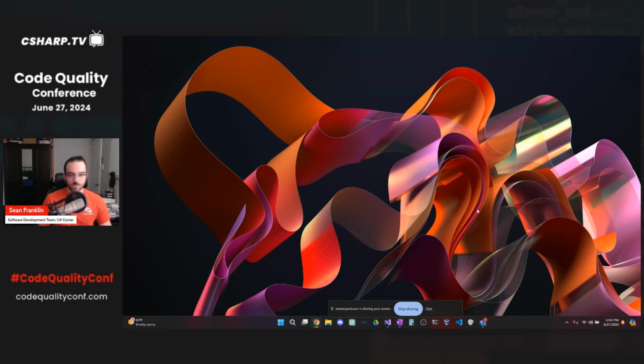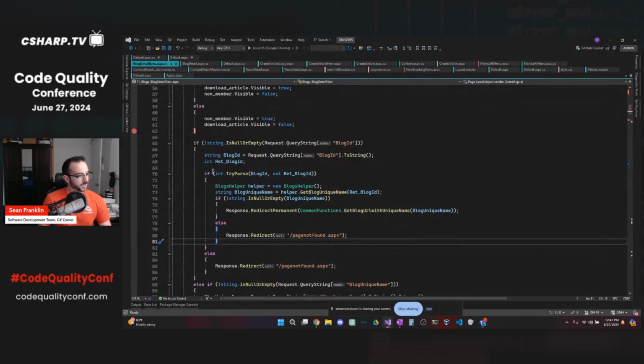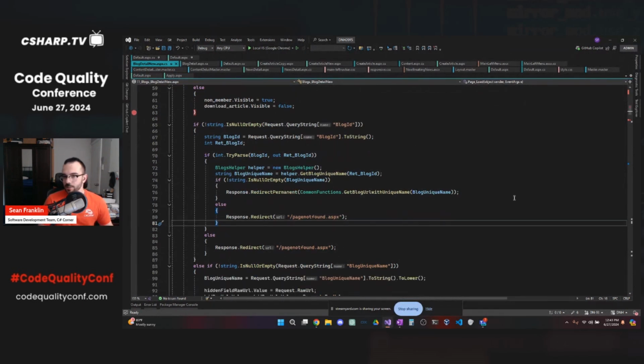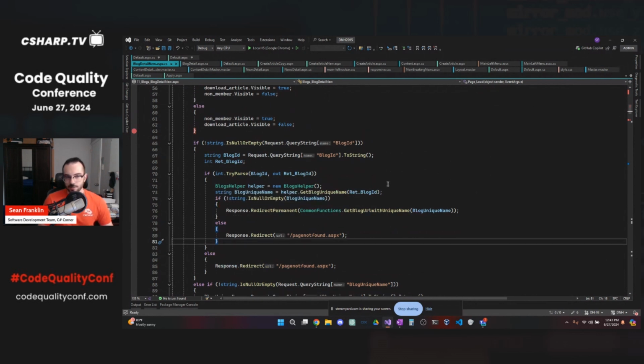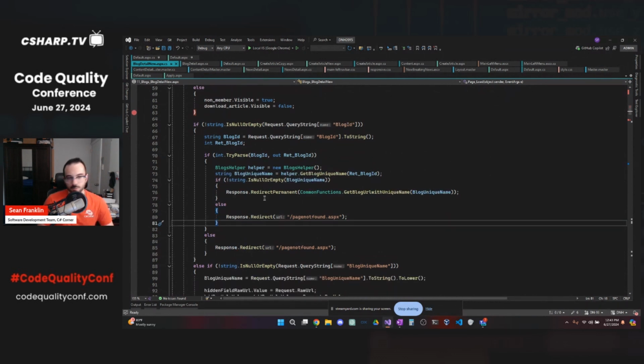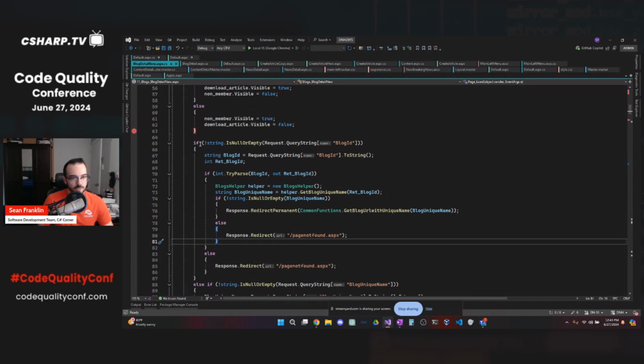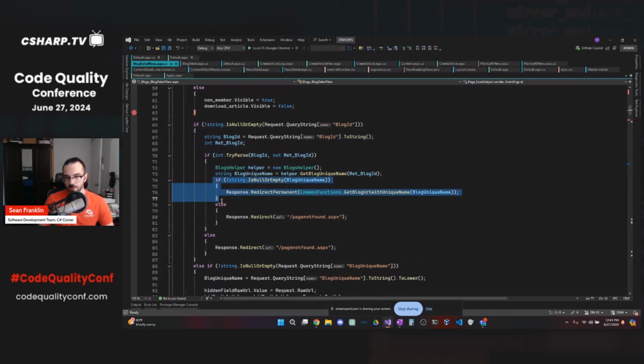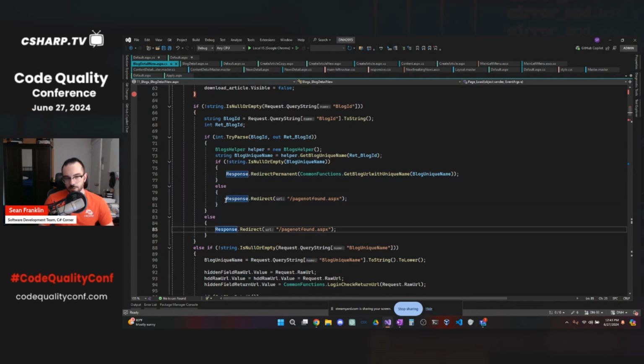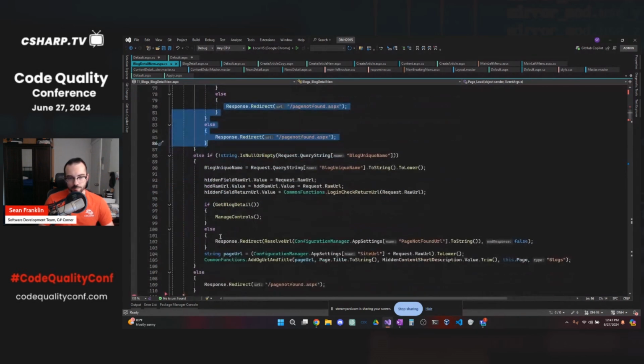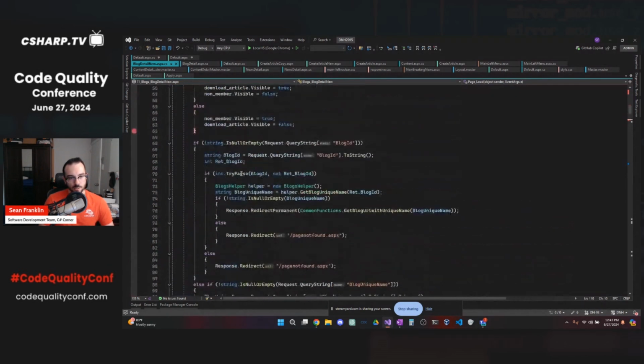Let me see if I'm sharing the correct code here. All right, so what we're looking at here is a snippet of code. It's some legacy code from CSharpCorner. And I come into this code and I need to work on this. This isn't too bad. It takes a couple of minutes to parse through these if statements, and I noticed that there's some repeated code here, like repeated logic. So I think we can make some improvements to make it a little bit easier to work on.